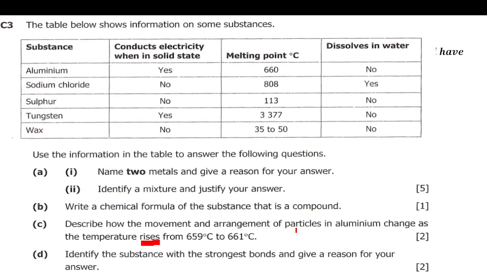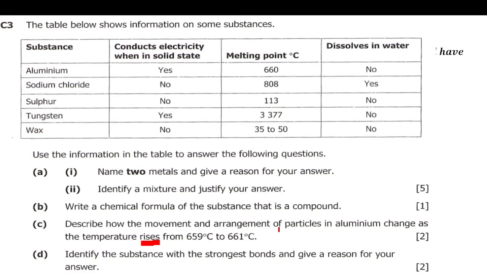So you expect the arrangement of particles to be widely spaced, because it is moving from solid to liquid arrangement. Then the movement: you expect particles to begin moving, or vibrating.